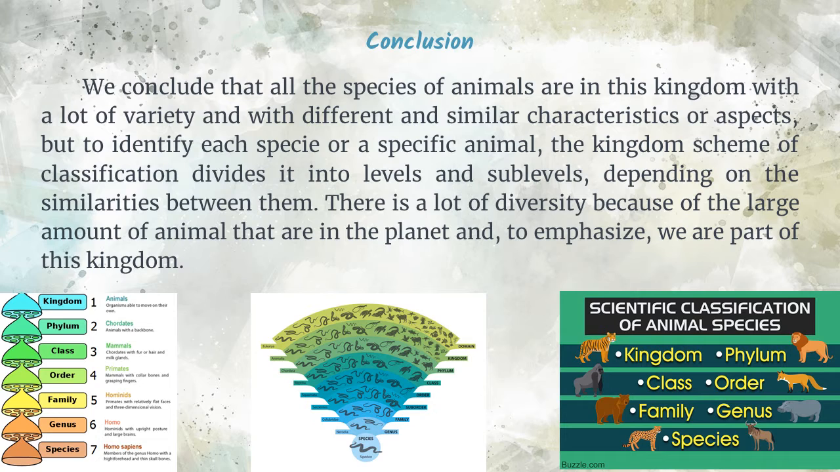We conclude that all the species of animals are in this kingdom with a lot of variety and with different and similar characteristics or aspects. But to identify each species or specific animal, the kingdom scheme of classification divides it into levels and sublevels, depending on the similarities between them. There is a lot of diversity because of the large amount of animals that are on the planet, and to emphasize, we are part of this kingdom.